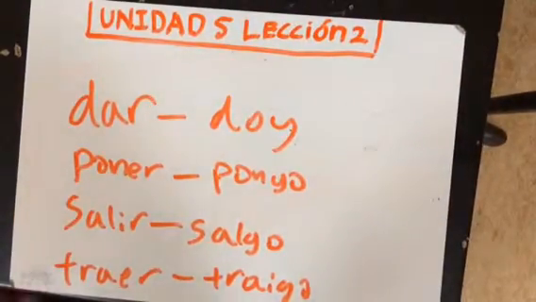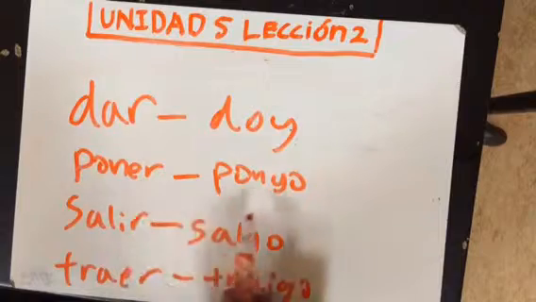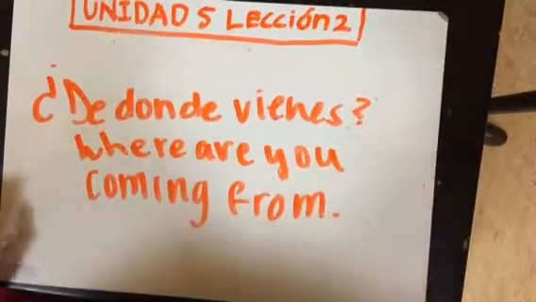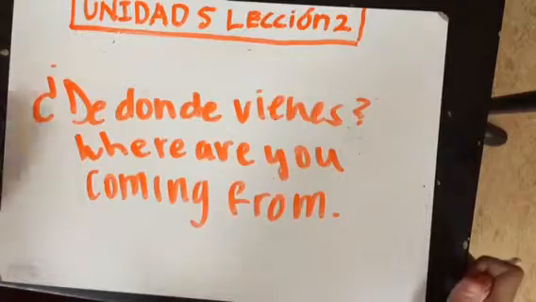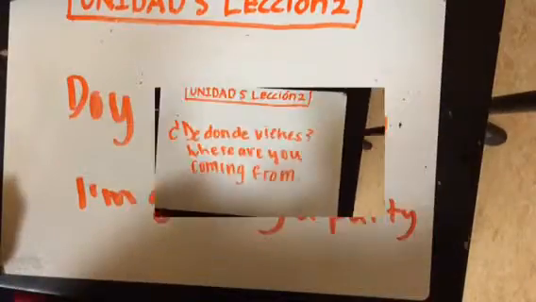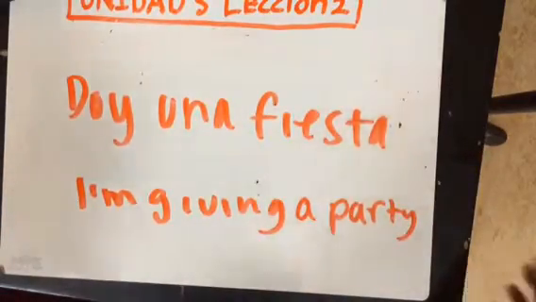Okay, the verbs that are on the board right now, these are only irregular in the yo form. For example, dar turns into doy, poner turns into pongo, salir turns into salgo, and traer turns into traigo. Some examples of these irregular verbs in a sentence are ¿De dónde vienes?, which is where are you coming from, and doy una fiesta, which is I'm giving a party.